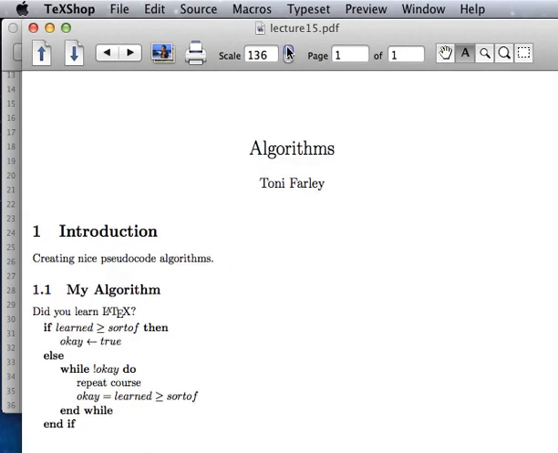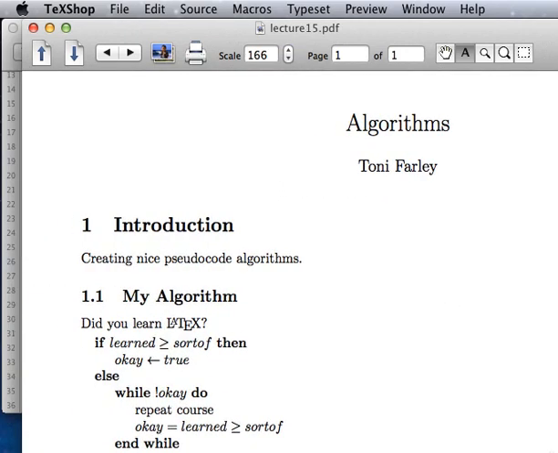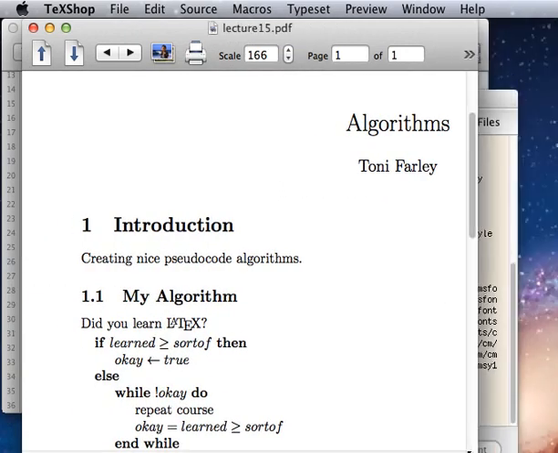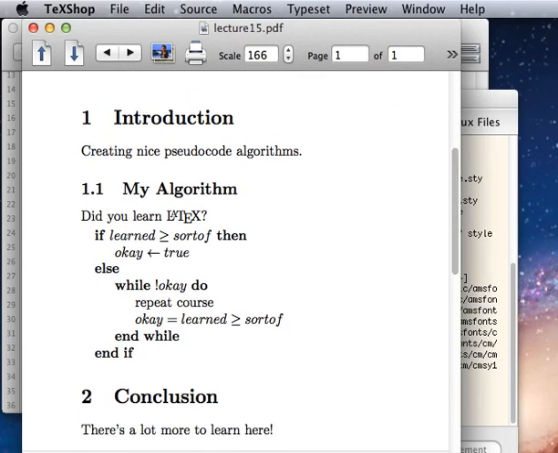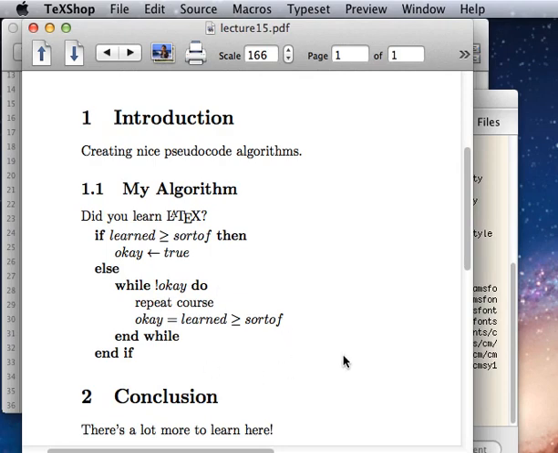And hopefully you will continue, if you're a programmer like myself and need to write algorithms into your documents, hopefully you will continue to learn more about the different algorithm environments and how to create nice algorithms in LaTeX.